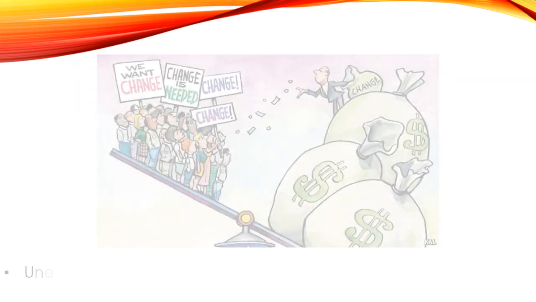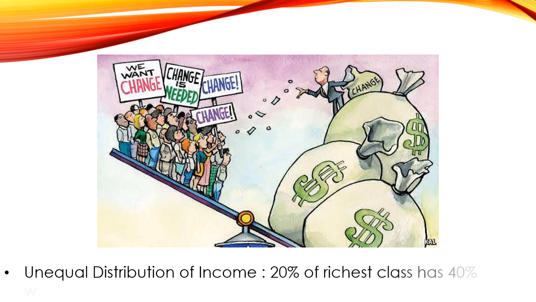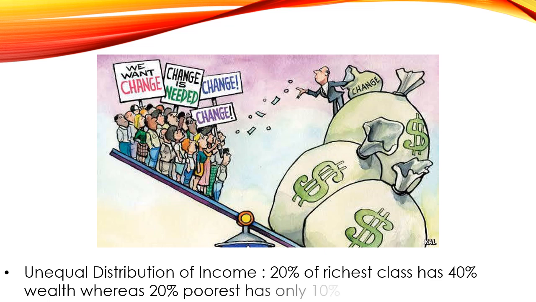Unequal distribution of income. As you can see in the picture here, 20% of the richest class has 40% wealth, whereas 20% of the poorest class has only 10% wealth. So there is a huge income difference between the people.